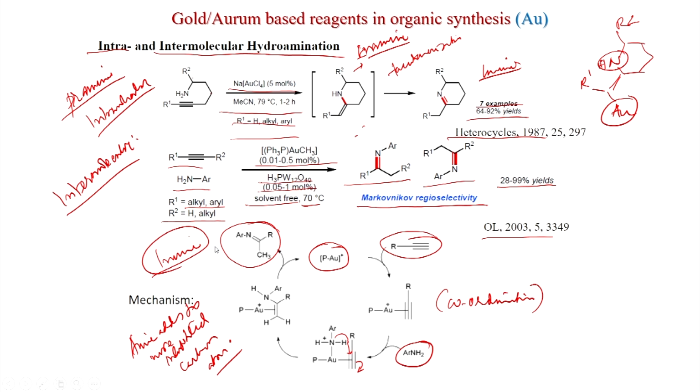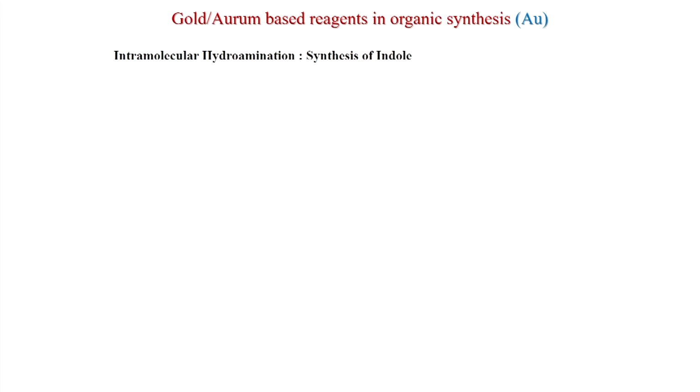So, this is very important, the imine formation from alkynes and a primary amine; with gold you can generate the imine, and the amine addition takes place at the more substituted carbon atom. Intramolecular hydroamination, synthesis of indole, is also possible.